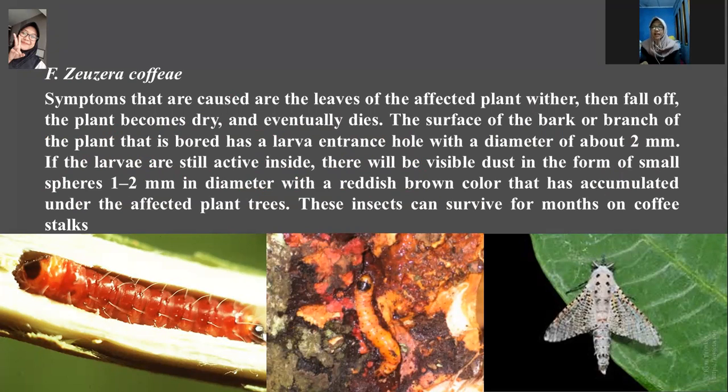Zeuzera coffeae. The symptoms that are caused are that the leaves of the affected plant wither, then fall off, and the plant becomes dry and eventually dies. If the larvae are still active inside, there will be visible dust in the form of small spheres 1 to 2 mm in diameter with a reddish brown color that has accumulated under the affected plant. This insect can survive for months on coffee stalks.